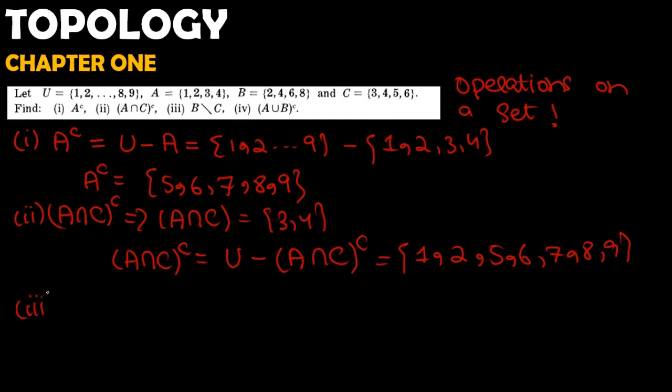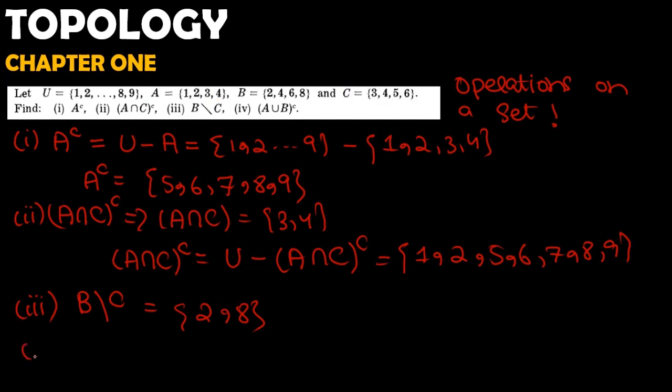So our third step is the difference of B and C. By this I mean the elements that are in B but not in C. So this is our set C, and this is our set B. We have 2, 4, 6, 8 and 3, 4, 5, 6. So 2 and 8 are the elements that are present in B but not present in C. Right? Is it clear to everybody?